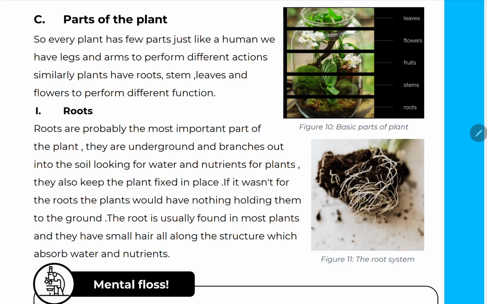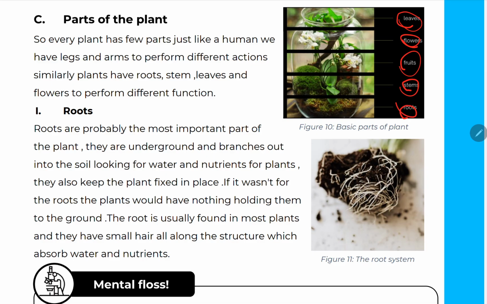See here the picture of the 10 basic parts of a plant. Can you see here? See. These are the basic parts of the plant. Leaves, flowers, fruits, stems and roots. Okay.